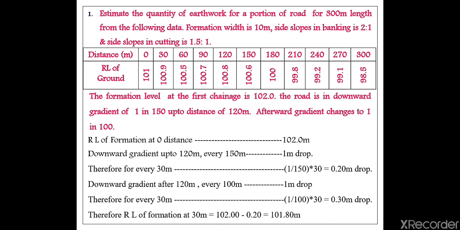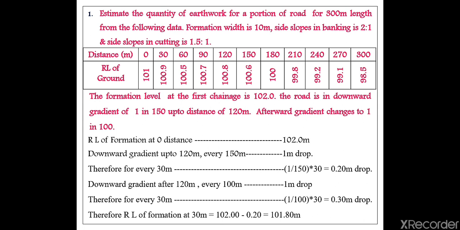We will be knowing the value at zero chainage, that is, at zero chainage what will be the formation level, we know, 102 meter. So the RL of formation at zero chainage is 102, after that the next chainage is 30 meter. So at 30 meter distance the RL of formation will have some drop. How much will be the drop? Here 0.2 meter will be the drop. That means 102 minus 0.2 will give you the RL of formation at 30 meter chainage.